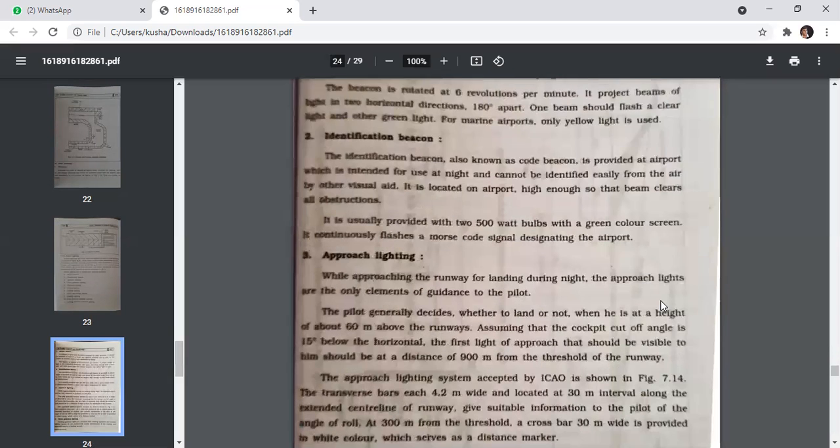So the airport beacon indicates to the pilot that the field is equipped for night operation. It should be mounted at least 6 meters above any adjacent building, but as near to the airport as possible without any obstruction to flying. The beacon is rotated at 6 revolutions per minute. It projects beams of light in horizontal directions 180 degrees apart. One beam should flash a clear light and the other green light. For marine airports, only yellow light is used.